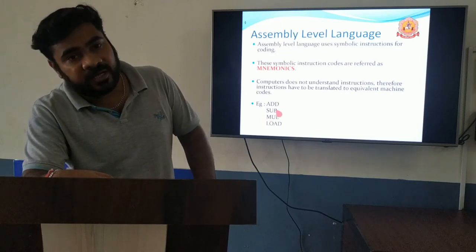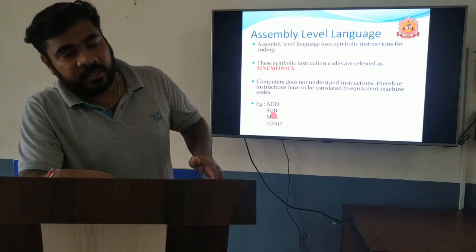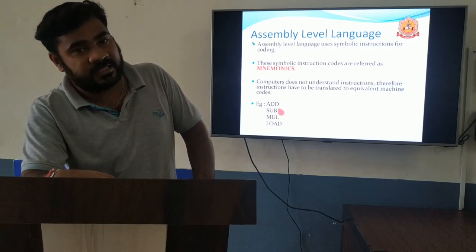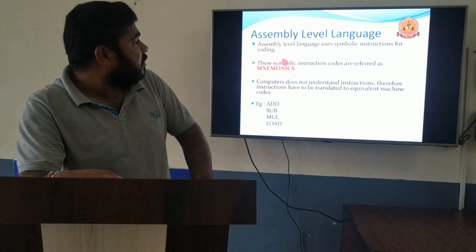If you want to load the data or insert the data, then you have to use load. If you want to stop, then halt, H-A-L-T. These are some of the symbols.